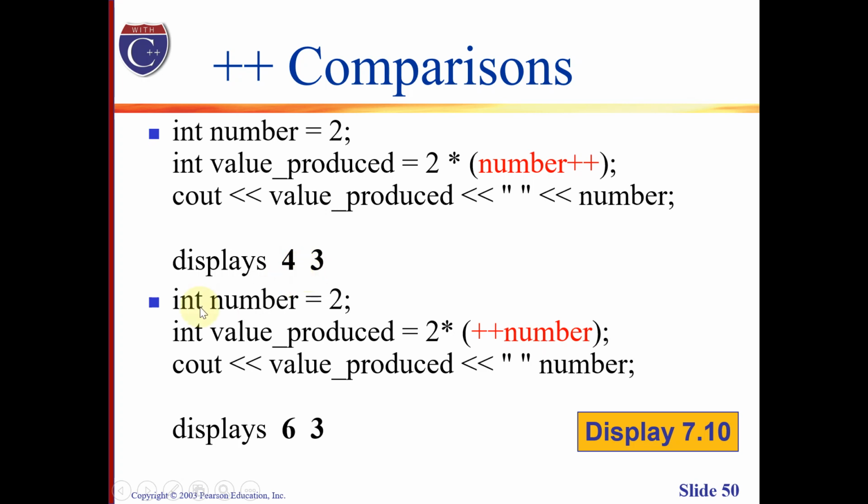On the other hand, if we use this kind of increment operation, before we multiply the number by 2, it will first be incremented. Hence, this will become 3, then return and multiply by 2, giving us 6. Although, right after the increment operation, both of them will have the same value of 3.